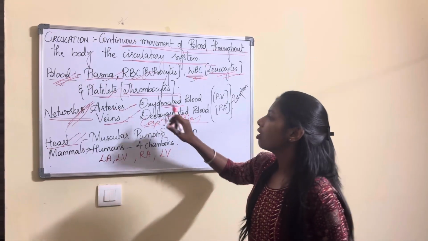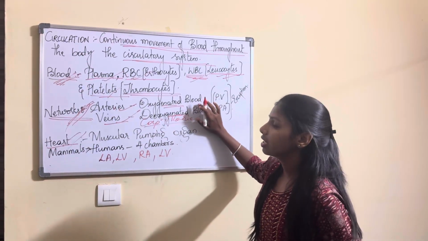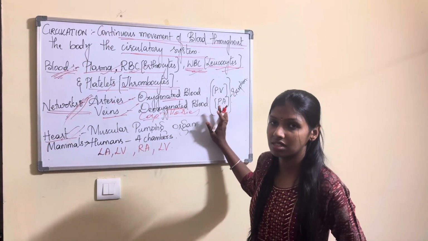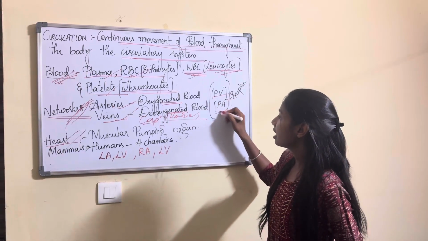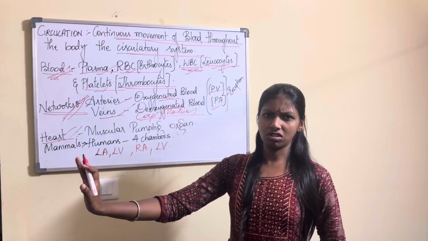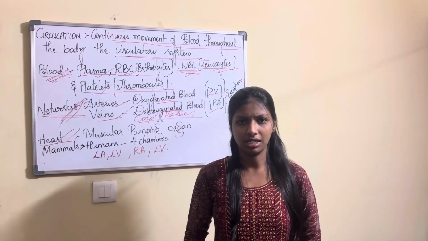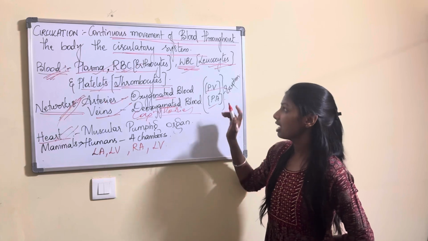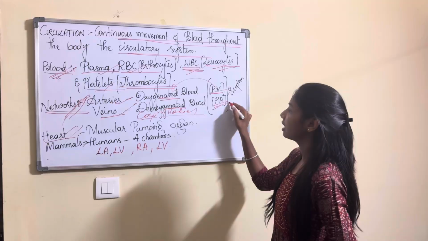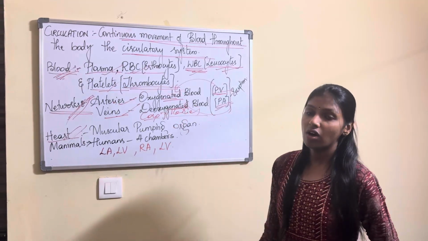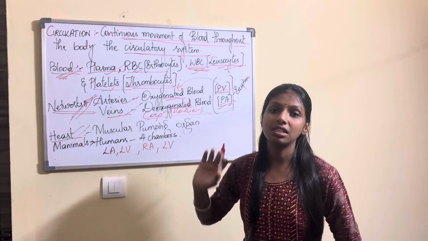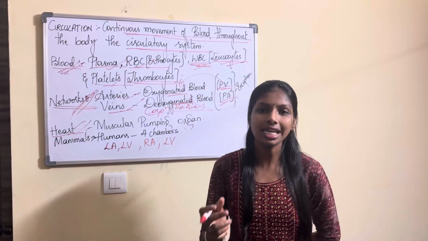Now, since I said arteries carry oxygenated blood and veins carry deoxygenated blood, there are exceptional cases also: the pulmonary vein and the pulmonary artery. What you learned is that veins are deoxygenated and arteries are oxygenated, correct? But in the exceptional case, pulmonary veins carry your oxygenated blood and the pulmonary artery carries your deoxygenated blood. So that is an exceptional case. How these help in the circulation, we will be learning in the next video.